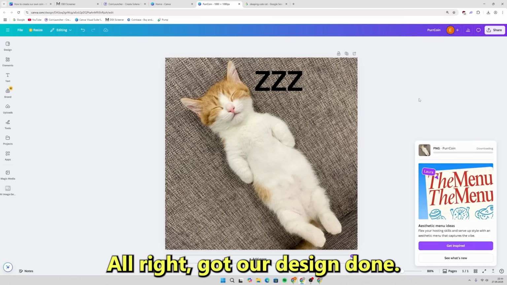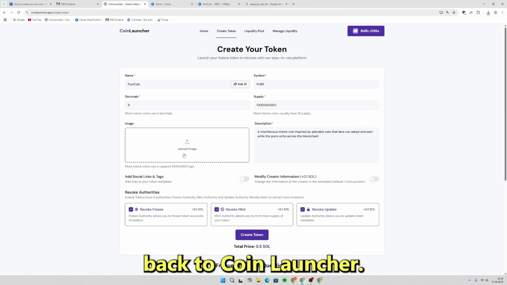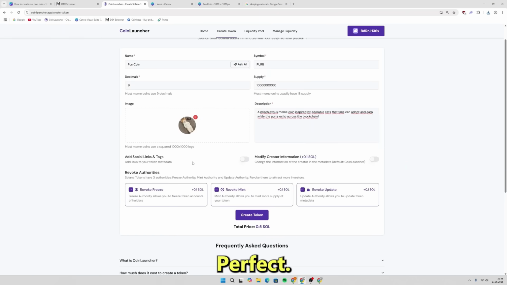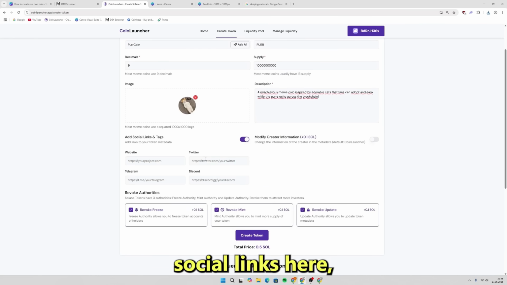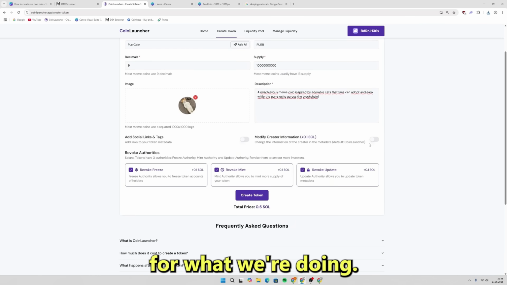Alright, got our design done. It's simple, but it works. Let me download this and we'll upload it back to CoinLauncher. Back on CoinLauncher, let me upload our image. Perfect. Now, we could add social links here, but for this tutorial, we're going to skip that. Not really necessary for what we're doing.